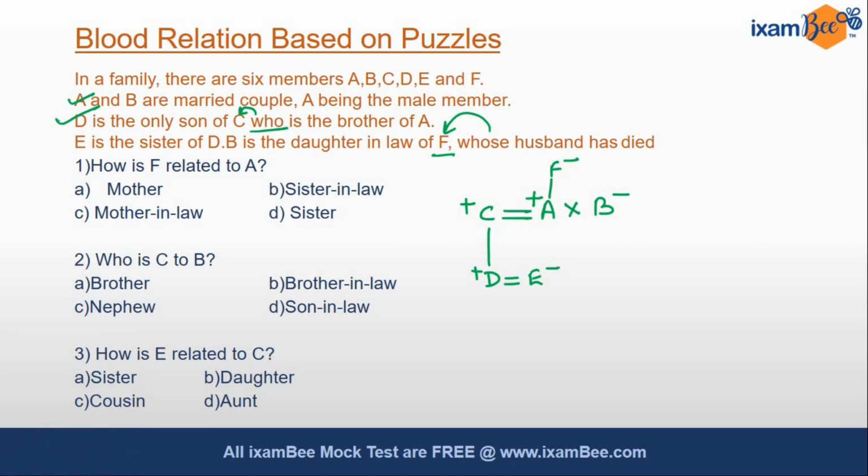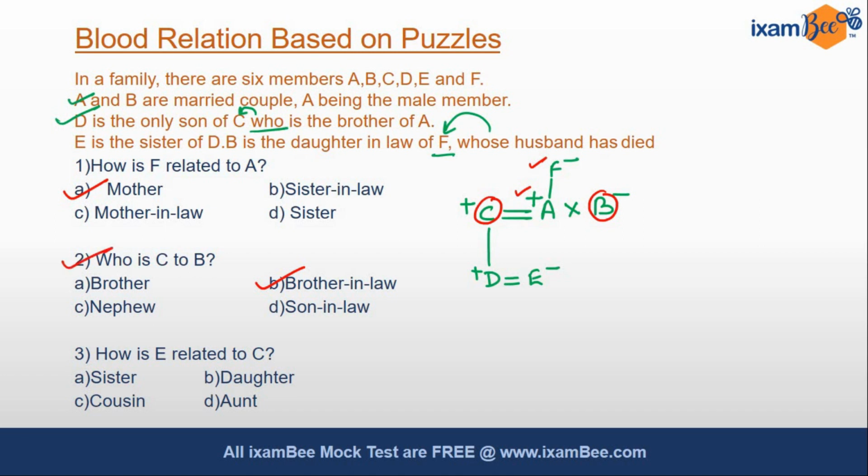The first says, how is F related to A? So here is F, here is A, and we know the symbol also. So F, as we see, is the mother of A. We'll put answer number A here. Second says, who is C to B? So here is C, here is B. We can clearly see B is the wife of C's brother. That means C would be brother-in-law of B. Our question number 2 is also done.